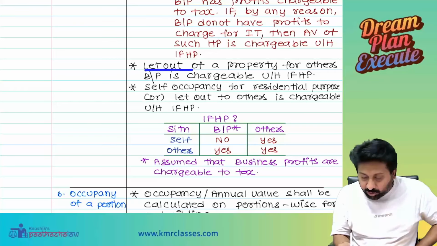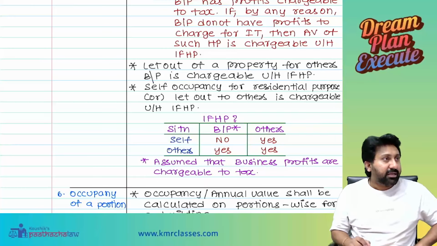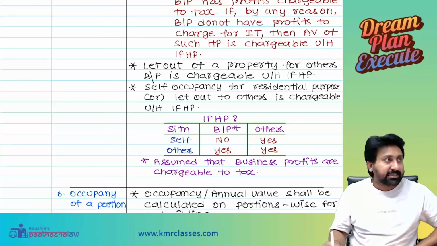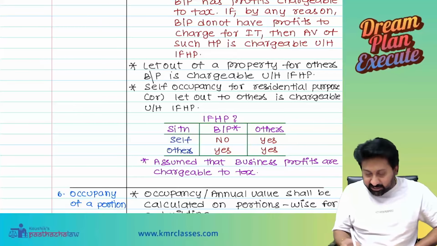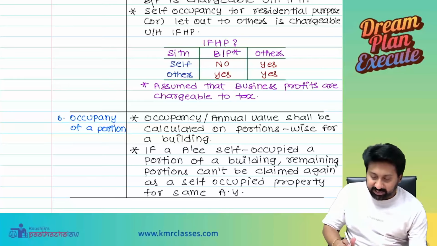So, letting out of property for others' business is chargeable under IFHP. Self-occupancy for residential purpose or let out to others is chargeable under the head IFHP. That's why, see here, one small table will clear all your doubts.